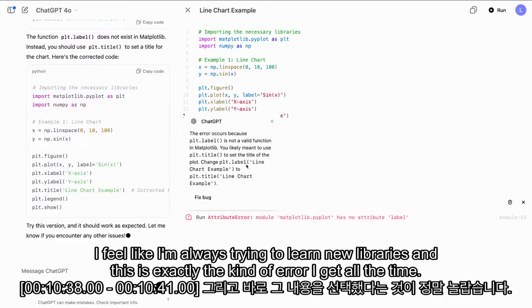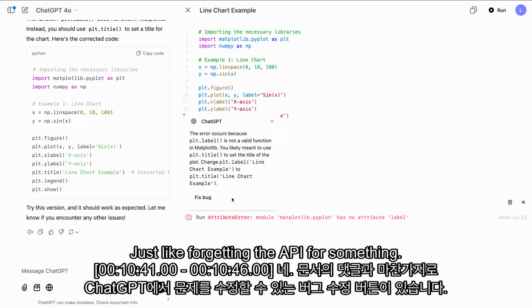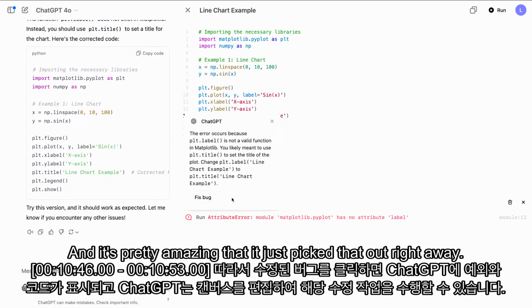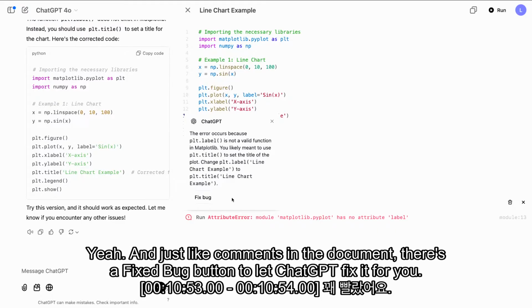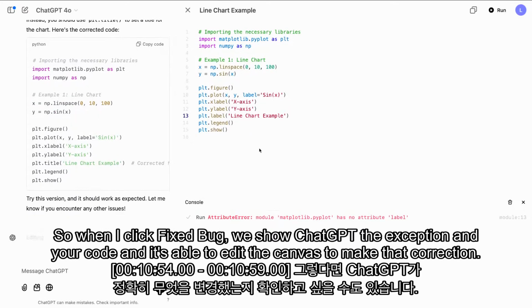This is great. I feel like I'm always trying to learn new libraries, and this is exactly the kind of error I get all the time, just like forgetting the API for something. And it's pretty amazing that it's just picked that out right away. Yeah, and just like comments in the document, there's a fix bug button to let ChatGPT fix it for you. So when I click fix bug, we show ChatGPT the exception and your code, and it's able to edit the canvas to make that correction.